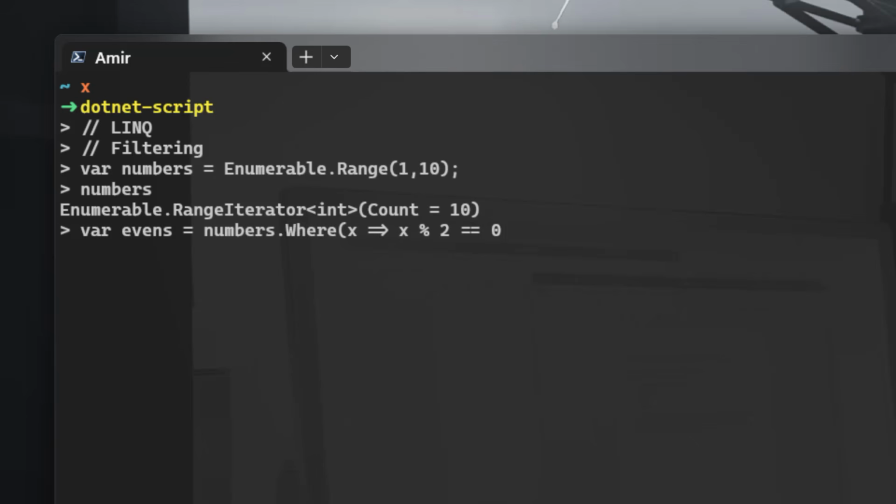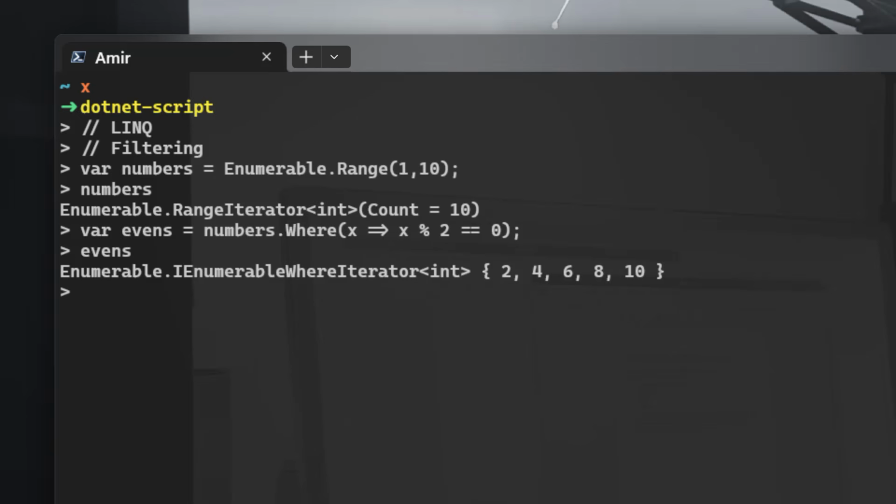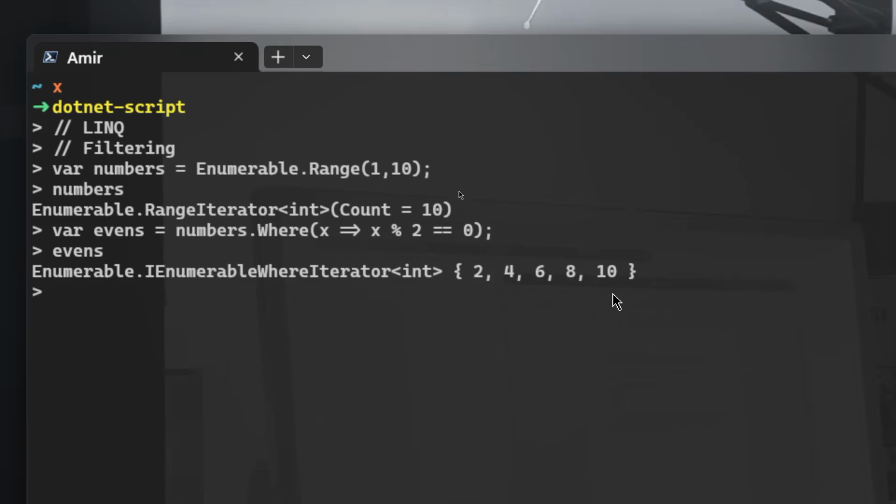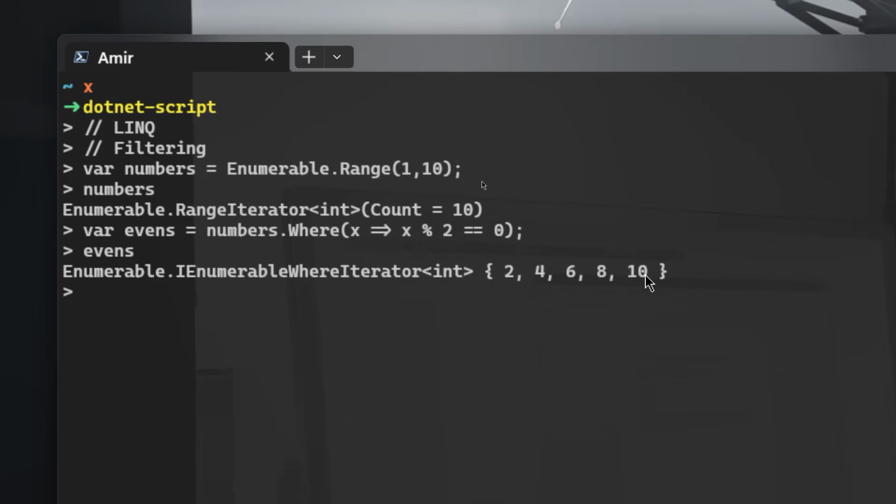Any of my numbers divisible by 2 should give me 0 remainder. I shouldn't get 1, otherwise this is an odd number. Right, hit enter. These are the evens. If you print evens, it's nothing. It actually shows you 2, 4, 6, 8, 10, but we want to print them. This is just a memory representation.